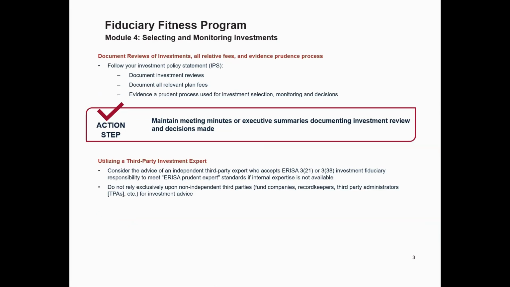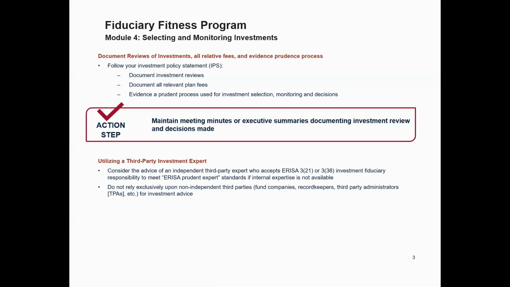Documenting reviews of investments, fees, and evidence of prudence. As a fiduciary, it's essential to follow the guidelines set forth in the IPS. Proper documentation is key to demonstrating that you followed a prudent process in your decision-making. And here are the steps you should take. 1, document investment reviews. Regularly review the investments offered under the plan, ensuring they continue to meet the objectives and standards outlined in your IPS. Keep detailed records of these reviews to demonstrate compliance and due diligence.